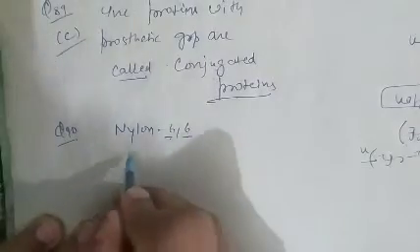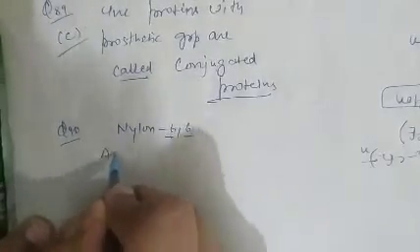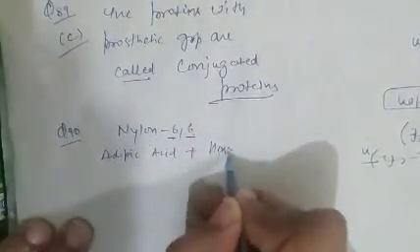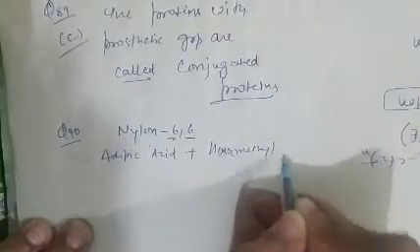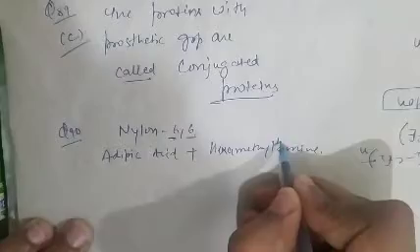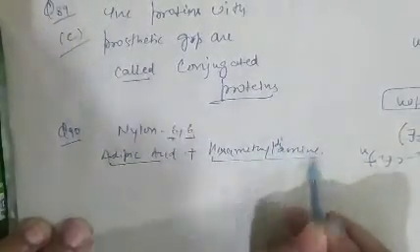The two monomers in nylon 66 are adipic acid and hexamethylenediamine. So there are two monomers, one is adipic acid and another is hexamethylenediamine.